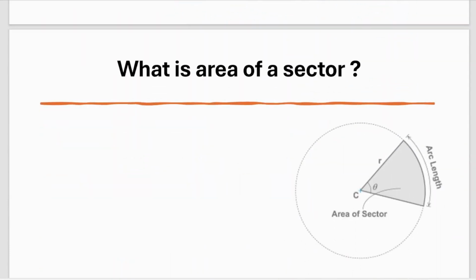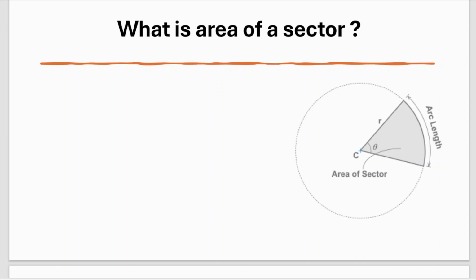Now, what is the area of a sector? How to find the area of the sector? We have covered how to find the area and how to find the length of an arc. We know what the central angle is. Okay, so for the area of the sector, what formula can we use? See, what is the area of the whole circle? We know the area of the whole circle is pi r square, right?